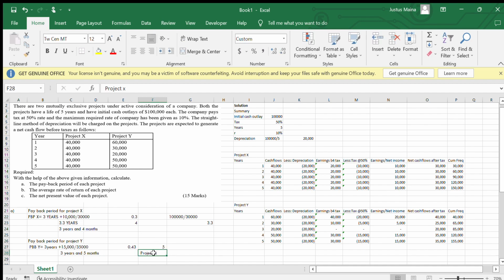So I can say that project X is the best to invest, since it has a shorter payback period.